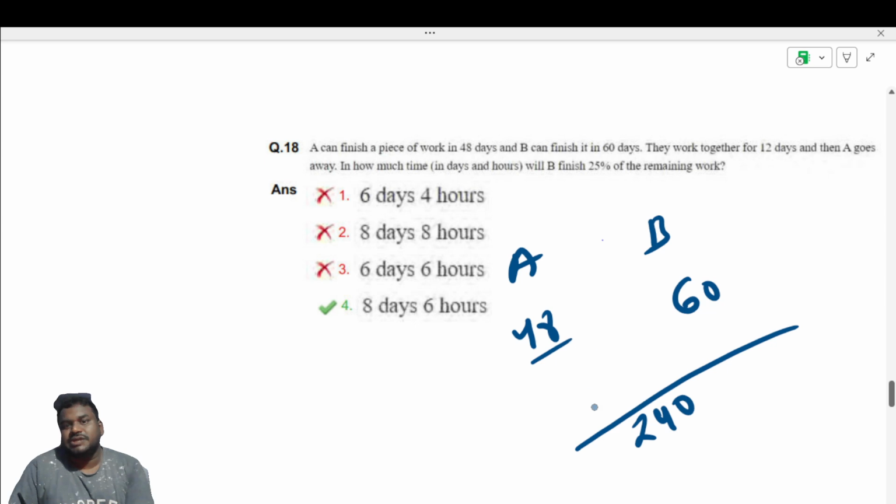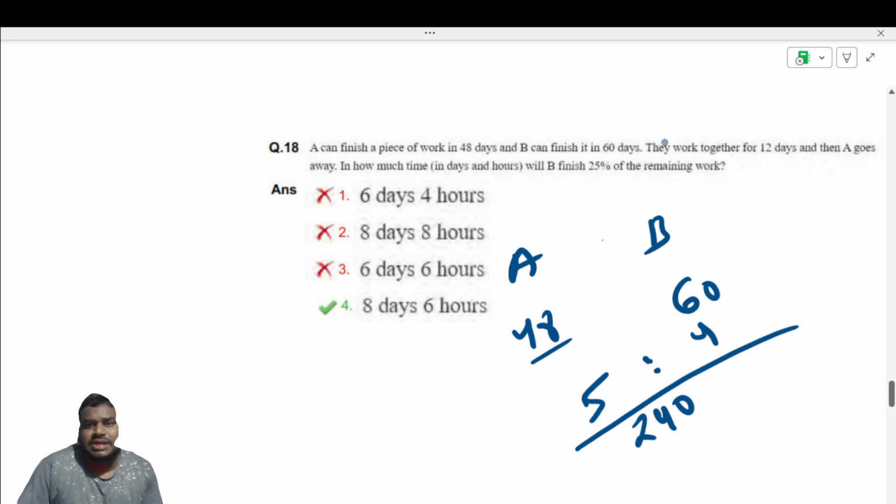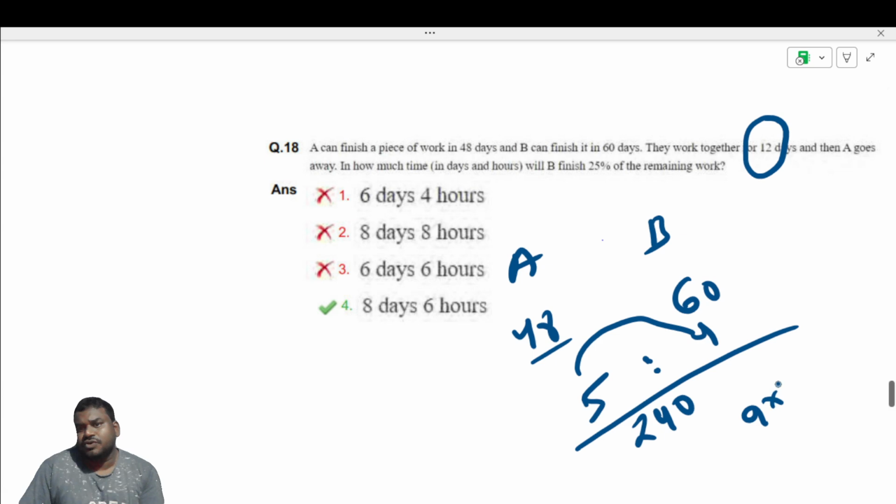So 240 divided by 48 is 5, and 240 divided by 60 is 4. So that is the efficiency, 5 is to 4. What is it saying? They work together for 12 days. When they work together for 12 days, 9 into 12 is 90 plus 18, 108. Okay? So 108 is their work done.